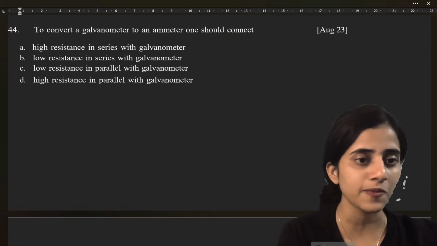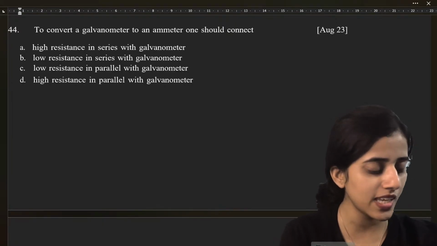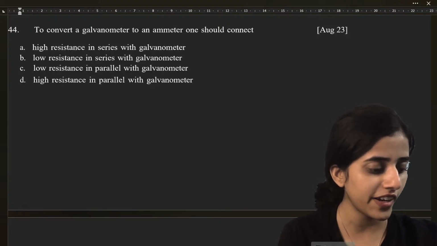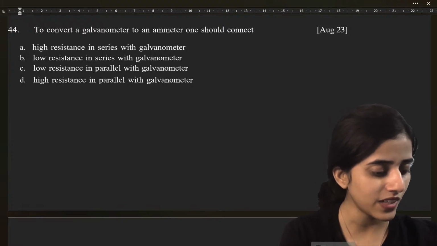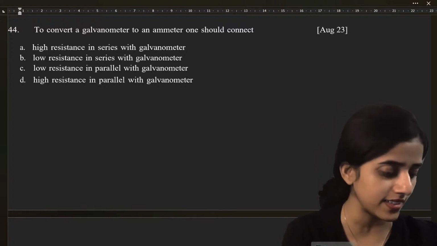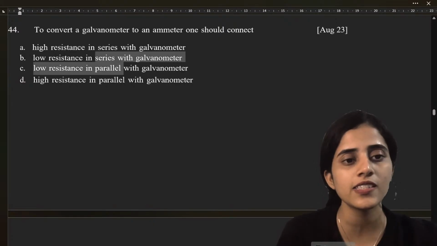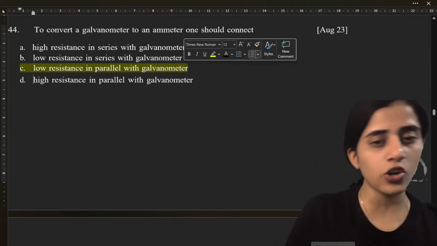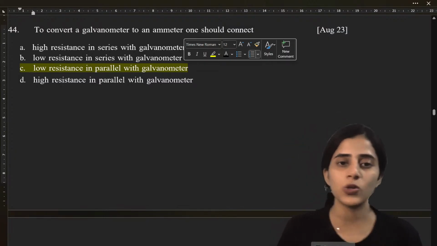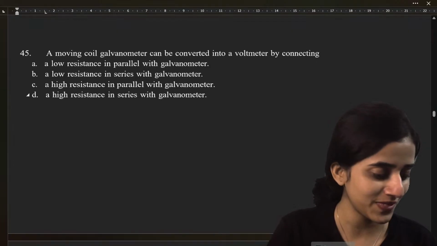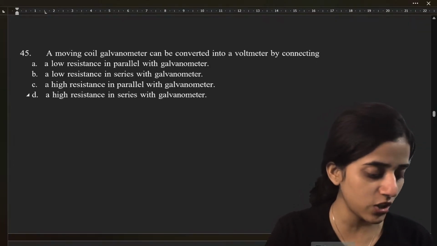It's B, C. Yes, Pavan Kumar, very good. Sanvi, good. Haswin, very good. Yes, Ritesh, low resistance in parallel. Super. So the answer is low resistance in parallel. This is also a question you might all have studied in your PU. Obviously, this is your PU exam, so all these you have studied in your PU. Yes, Ganavi, very good.